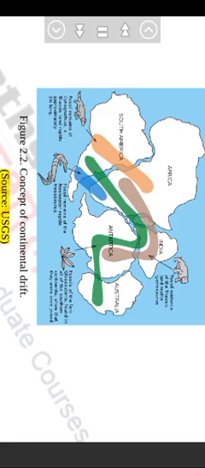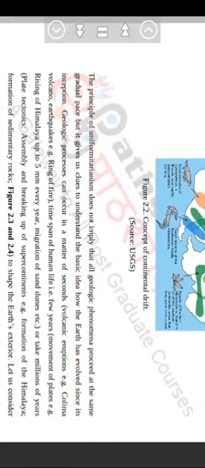The principle of uniformitarianism does not imply that all geologic phenomena proceed at the same gradual pace, but it gives us clues to understand the basic idea how the Earth has evolved since its inception. Geologic processes can occur in a matter of seconds, e.g. volcanic eruptions like Colima volcano, earthquakes e.g. Ring of Fire; over the time span of human life, i.e. few years, e.g. movement of plates, rising of the Himalaya up to 5 millimeters every year, migration of sand dunes etc. Or take millions of years, e.g. plate tectonics, assembly and breaking up of supercontinents, formation of the Himalaya, formation of sedimentary rocks, figure 2.3 and 2.4, to shape the Earth's exterior.